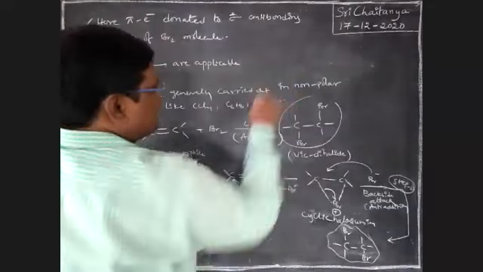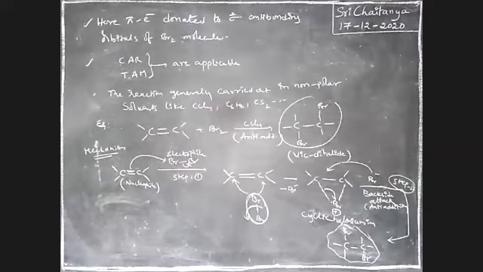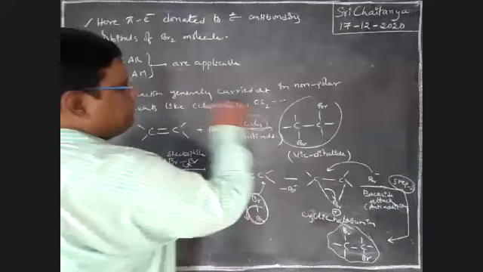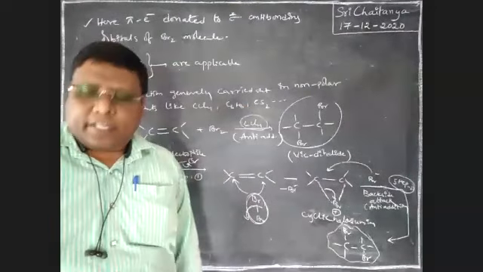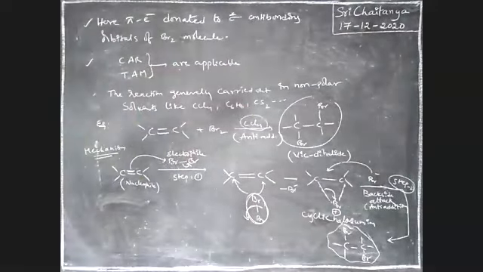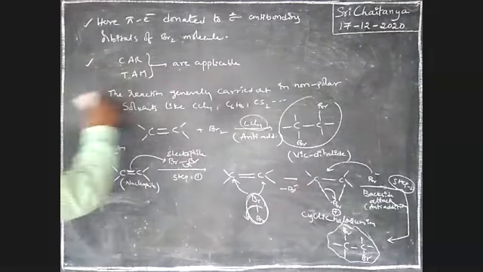This is also non-polar, boys. That is why I'm taking CCl4 here. Non-polar solvents. Okay. Next one, boys. So addition of Br2 is stereospecific and stereoselective. See here. Next point.